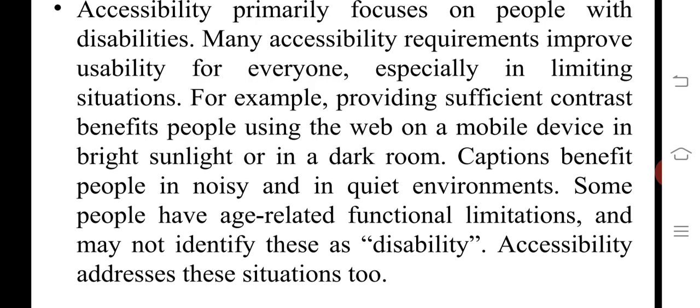For example, good contrast benefits people using the web on a mobile device in bright sunlight or a dark room, and people in noisy or quiet environments. Some people have age-related functional limitations and may not identify these as disabilities. Accessibility addresses these situations.